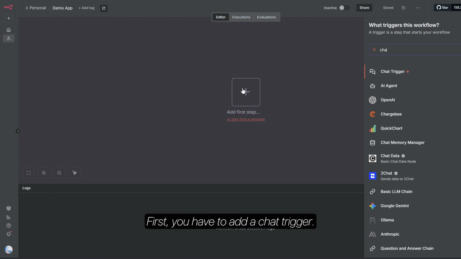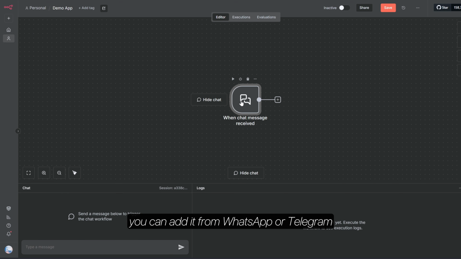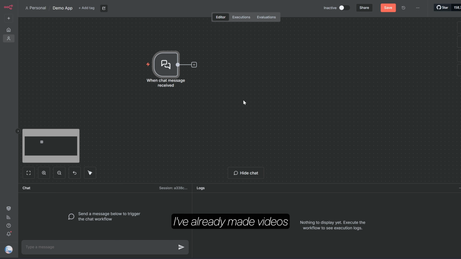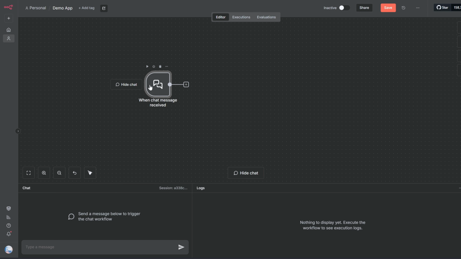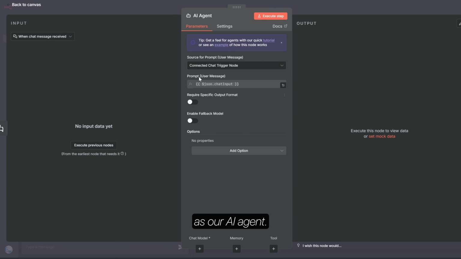First, you have to add a chat trigger. The best part about the chat trigger is you can add it from WhatsApp or Telegram or however you want. I've already made videos on WhatsApp and Telegram. You could use the same and make a chat trigger from that. After the chat trigger, this chat will be sent to our AI agent, and this will be our fitness coach.